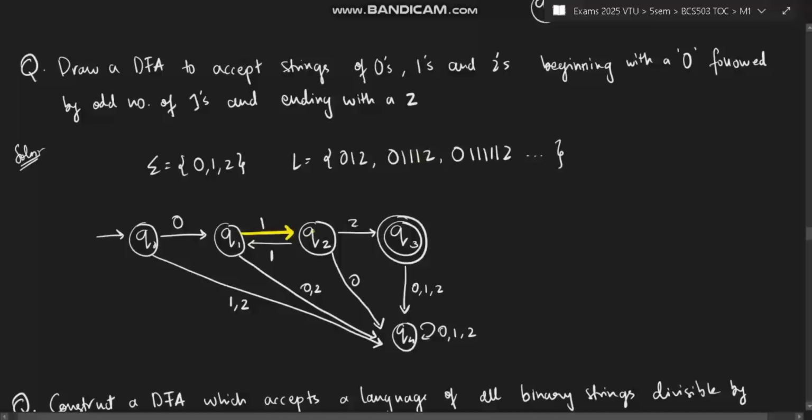Now again, if you have to have triple one, you can come back here, and again you can come back here. So here it is 1 1. And if you want to make it 3, pass from 1 two more times. That means go and come back, it will become 3. Again go and come back, it will become 5. Again go and come back, it will become 7, and so on. So this will always ensure it is odd. So like that, you have to go back.